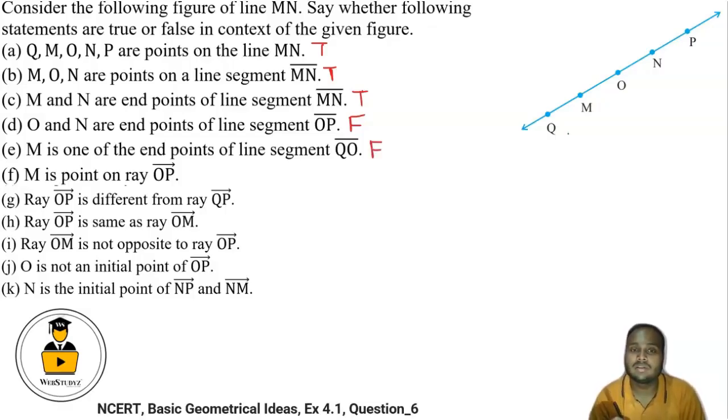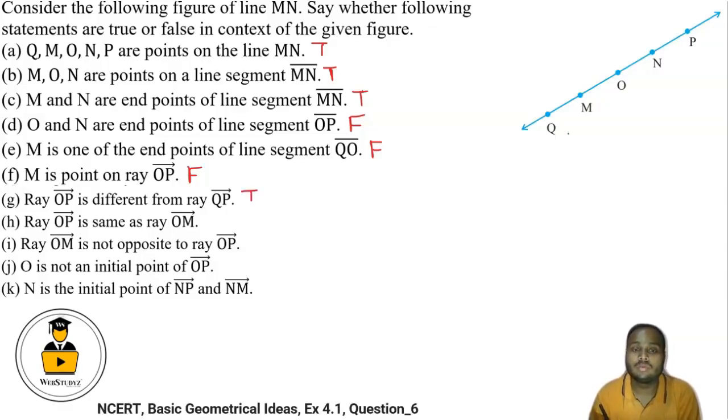Then in F part, M is any point on the ray OP. So on the ray OP, M is not lying. O, N and P, these 3 points are lying. So this is also false. Fine. Now ray OP is different from ray OQ, QP. So ray OP is given and ray QP is given. So they are different from each other as they are of both different lengths. Fine. So this is true.